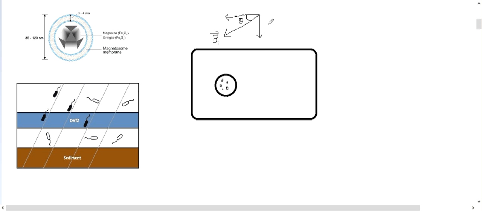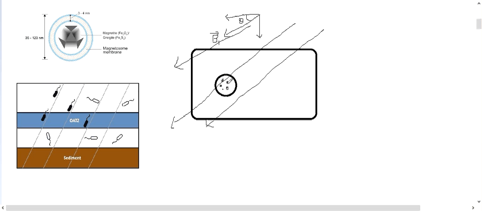Now this Earth's magnetic field is present everywhere inside the water, it doesn't care, it will go inside the water. It is present due to the dynamo mechanisms in the Earth's core, but that's all different. The fact is that the Earth's magnetic field is present and contains two components. Because of this, the magnetosomes will try to align themselves with the Earth's magnetic field.